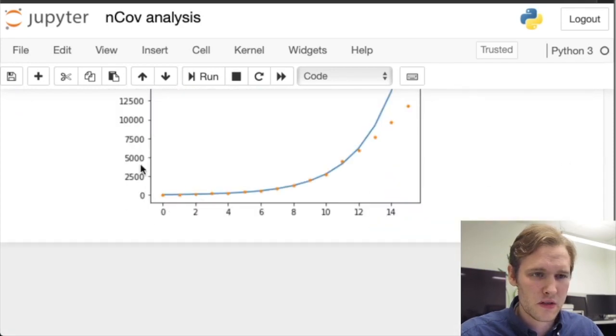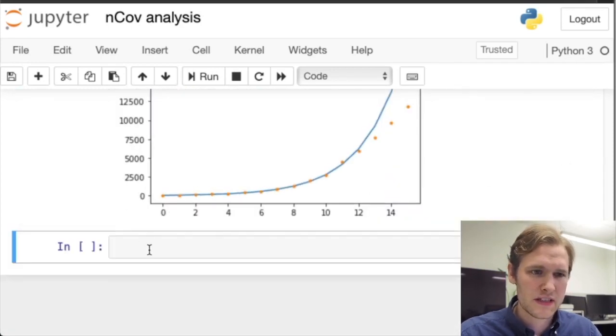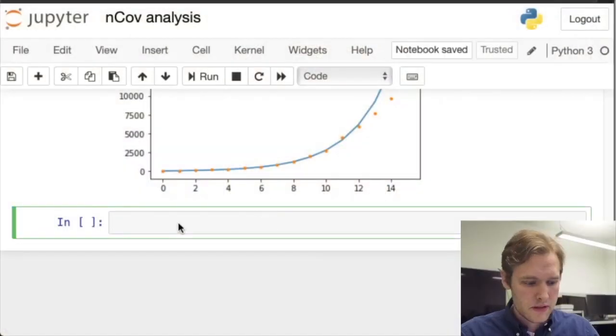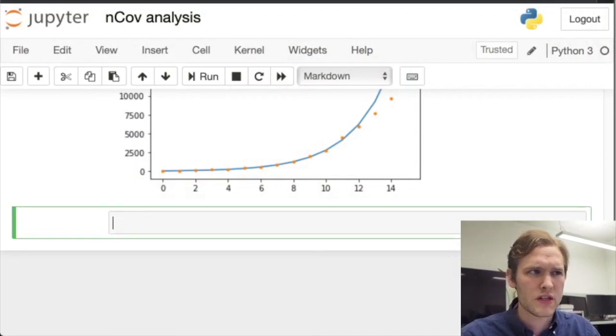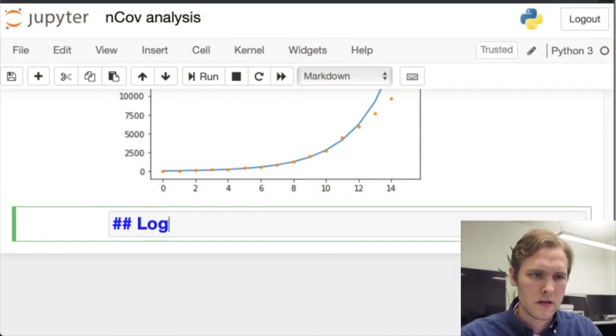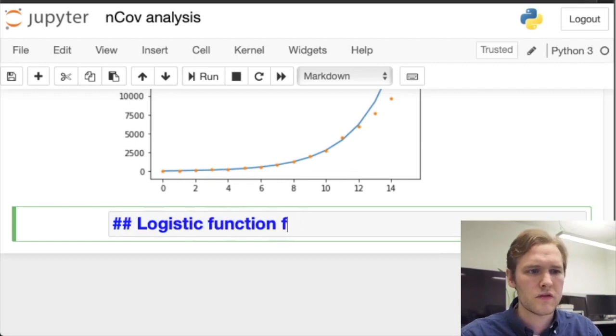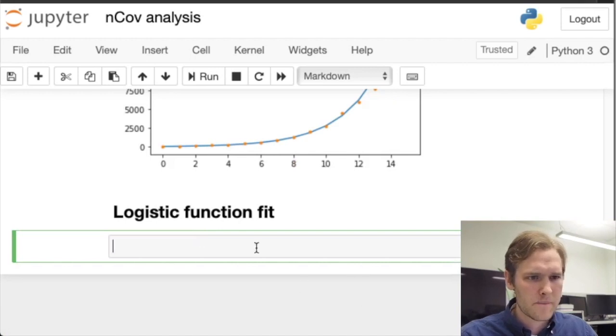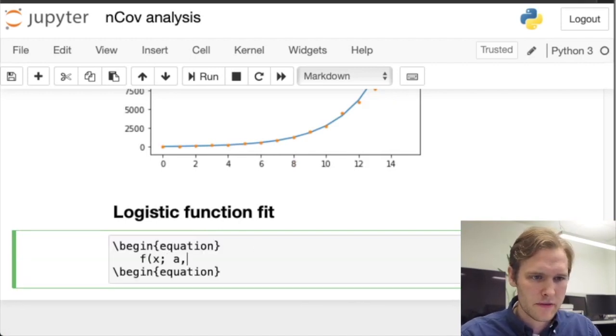So what we are going to do next is try to fit it instead to a logistic function. So a logistic function is sort of an S-curve. So we'll see that after a while, hopefully, the number of infected people in China will start to plateau, right? Yeah, so let's just start a new section here, right? And we'll call this the logistic function fit, yeah. And then the logistic function looks a little bit like we have an X, and we also have some parameters in the model.